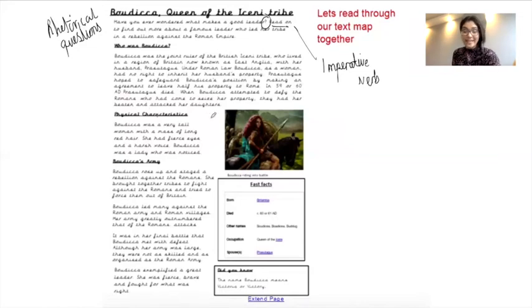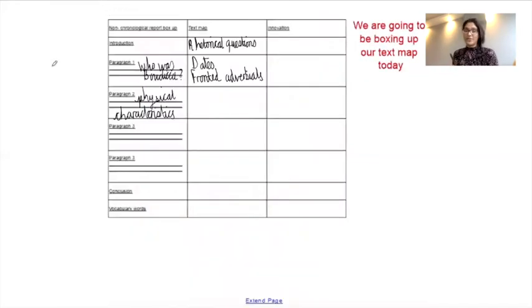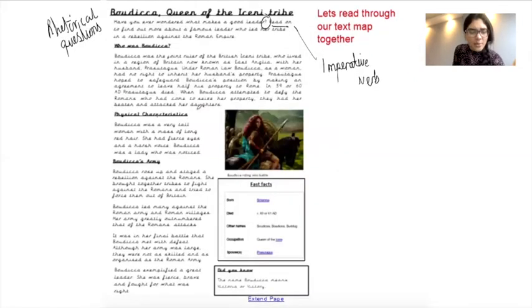So what I can see are adjectives. So Boudica is described as very tall. So what I would write in my box up is adjectives, and then you could even give an example. Tall, like that. So that is what you could include in your box up for the second paragraph. Anything else that we would include?